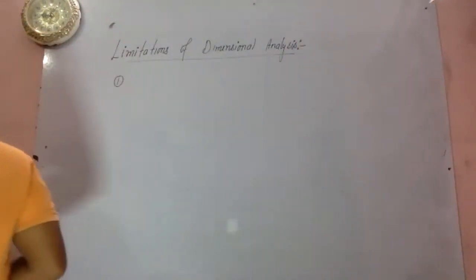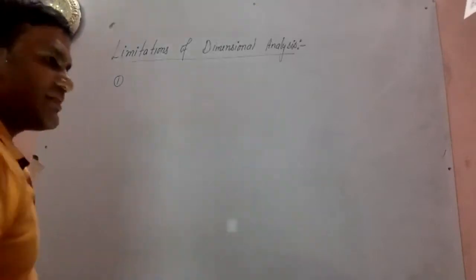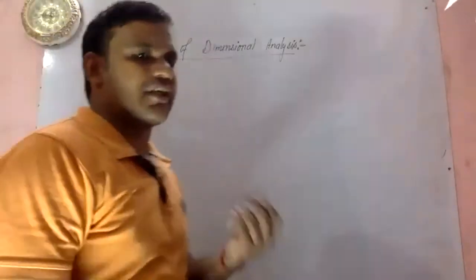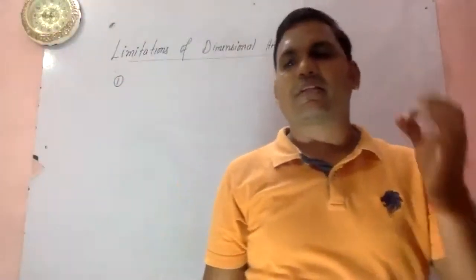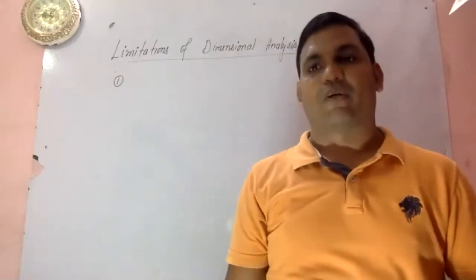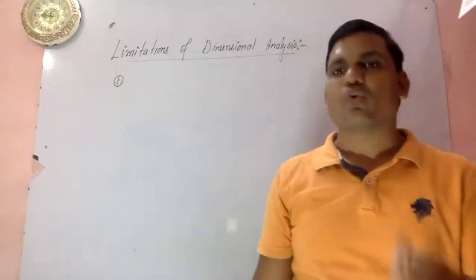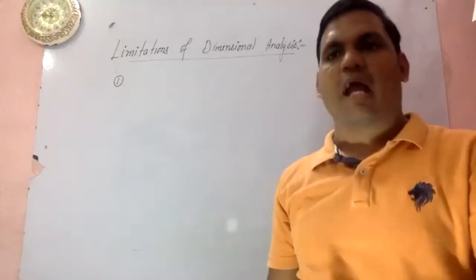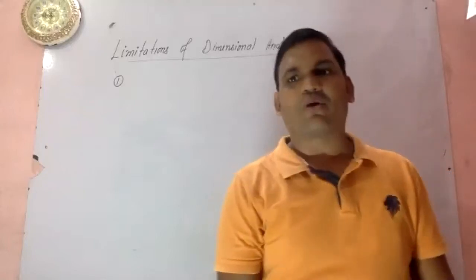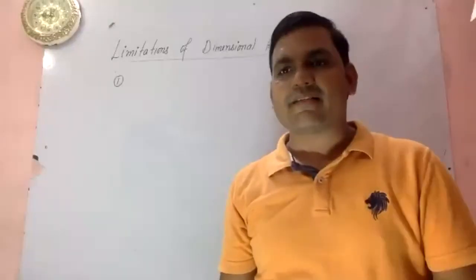So coming to the first limitation. If there is a dimensional formula of any physical quantity, there can be the same dimensional formula for two different physical quantities. Like work, energy, and torque.